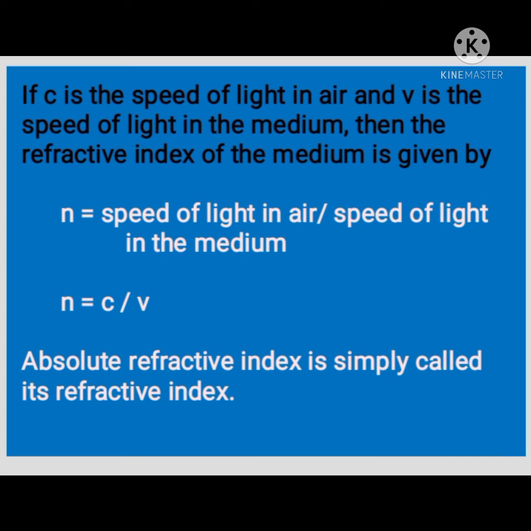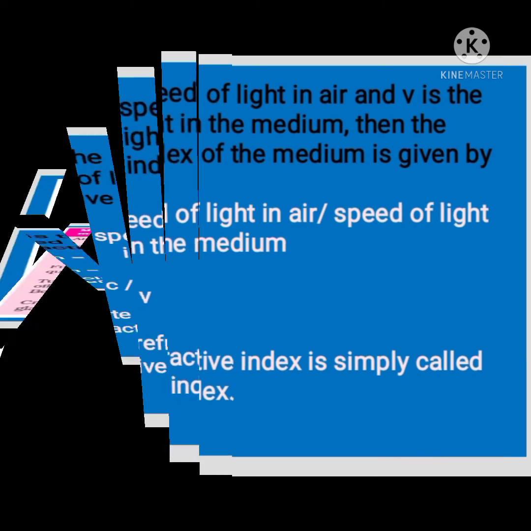You can simply represent the refractive index with the small letter n. So n equals the speed of light in air by the speed of light in the medium, that is equal to c by v. The absolute refractive index of a medium is simply called its refractive index.